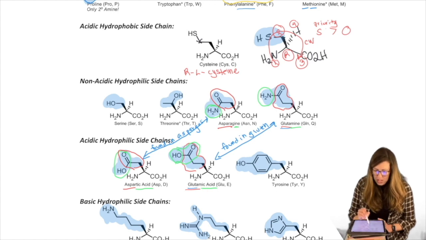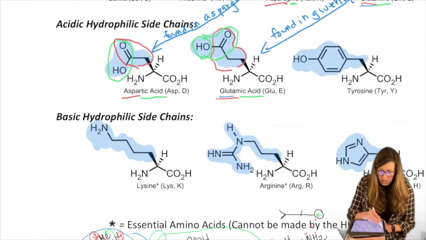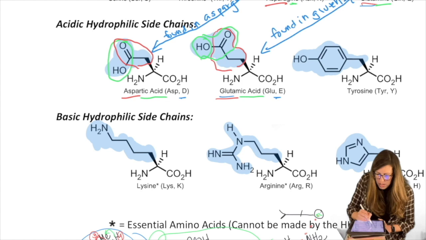So glutamic acid, notice, is just like aspartic acid. It goes D then E. And I relate those because they're the next in the alphabet. So in other words, D then E. Notice that aspartic acid has one less carbon than glutamic acid. Otherwise, they're the same. So that helps.